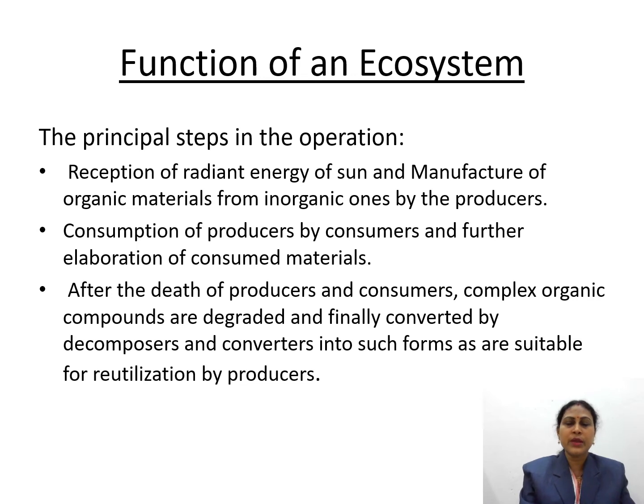When plants trap solar energy to make their own food, they are called producers. So producers make their own food with the help of solar energy and other materials.